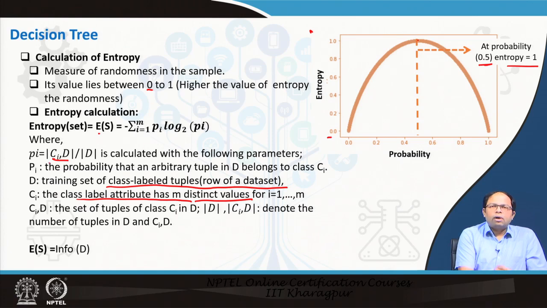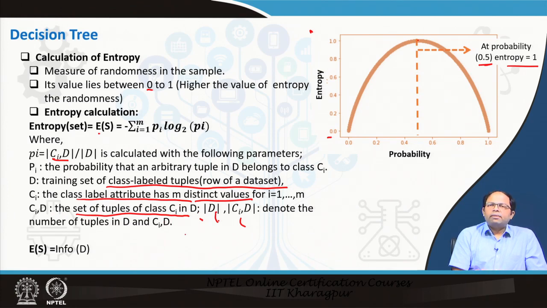So, Ci is one of the splits, and that means we find the probability of that outcome within that particular data set, and Ci,D is the set of tuples of class Ci in D. |D| and |Ci,D| denote the number of tuples in D and Ci,D. So, D includes all the tuples, Ci,D includes only those tuples which belong to Ci.